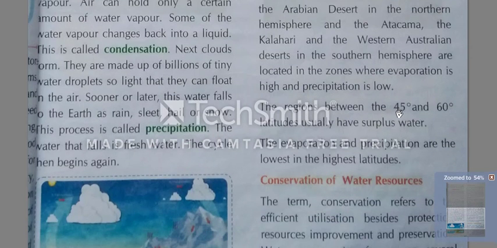The region between 45° and 60° latitude usually has surplus water. Where the place comes between 45° and 60° latitude, extra water is available. Surplus, enough water is available there. Clear?